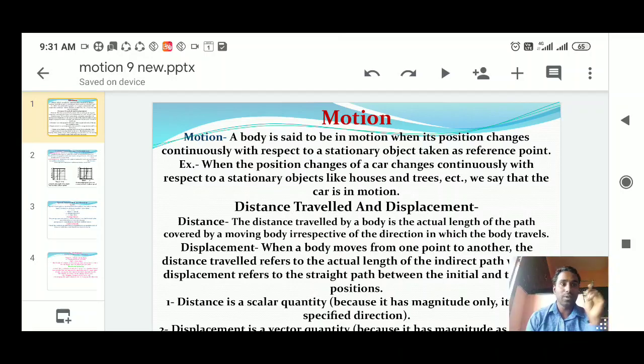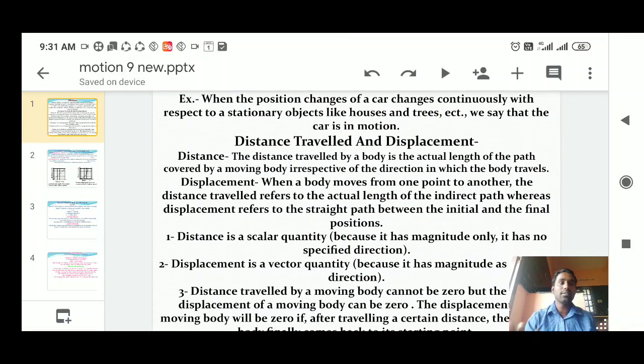Okay, so first you have to understand the topic distance and displacement. Next, you have to understand scalar and vector quantity. Scalar is, for example, if you are going to the school from your home by any vehicle, you are not mentioning which direction you are going.